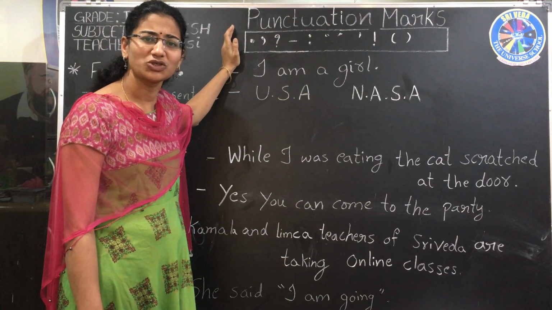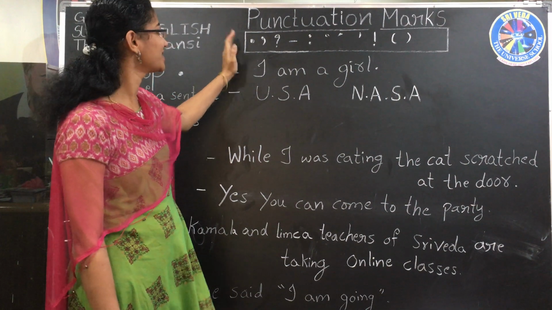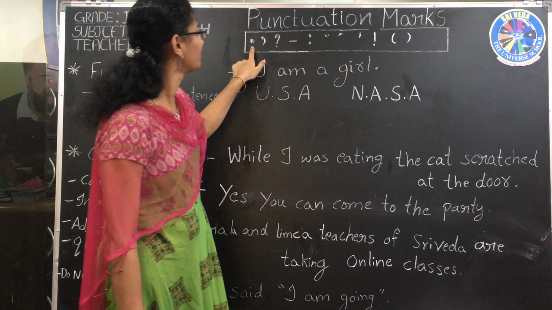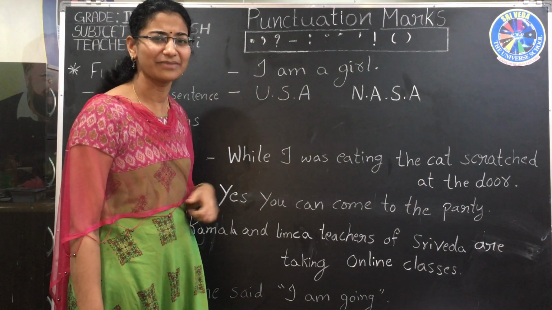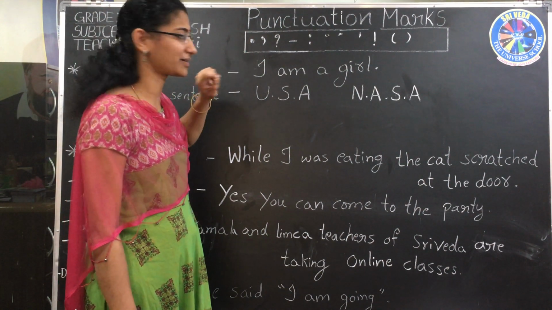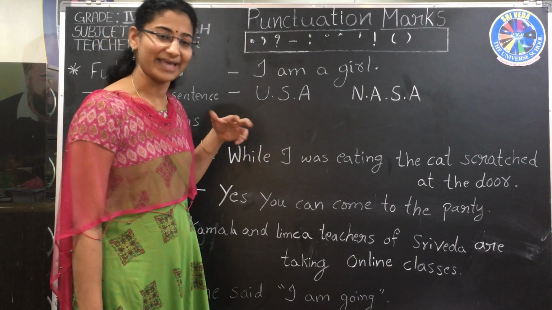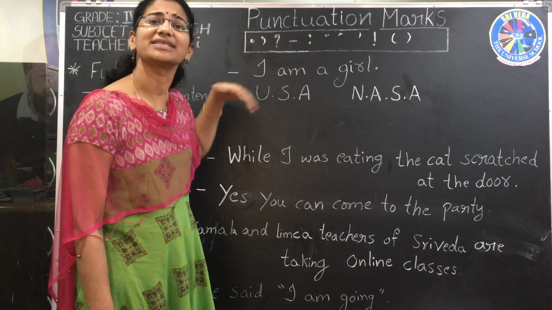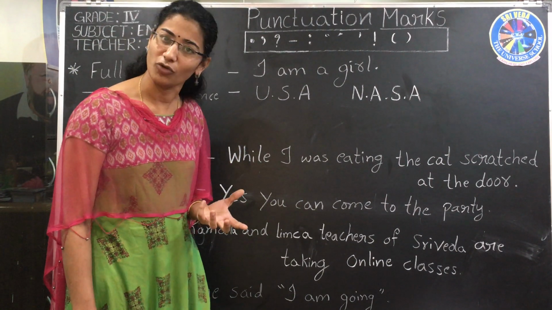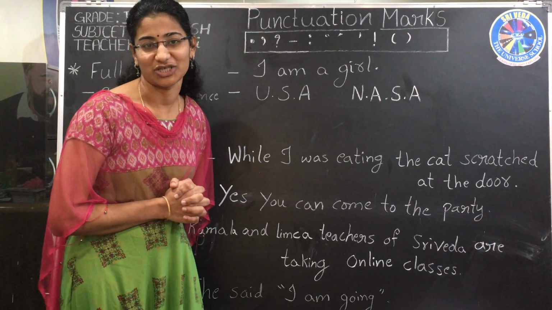Do you know what the punctuation marks are? Yes, these are the punctuation marks. Can you observe? What are these? Like symbols, right? It's like a mark, a sign. Yes, the mark or sign or symbol, whatever it may be, those are the punctuations.